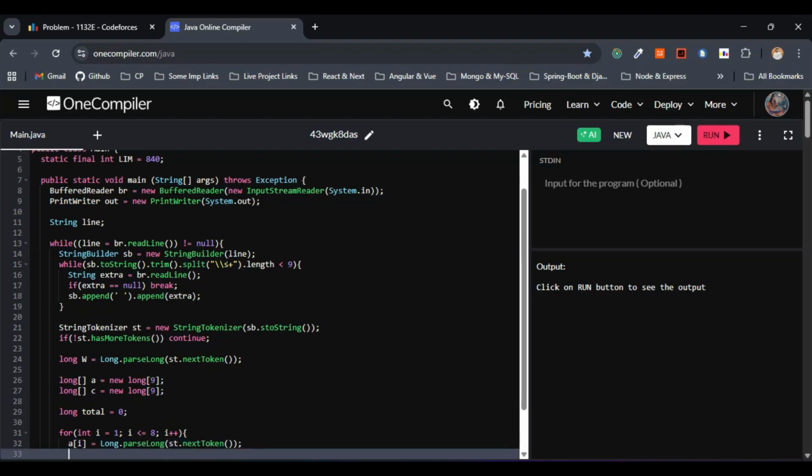Now after reading the count of items of weight i, we have to accumulate the total weight. Accumulating the total weight in the sense we have to go with total equals total plus a of i into i, right? So this one will be total equals total plus a of i into i, right?